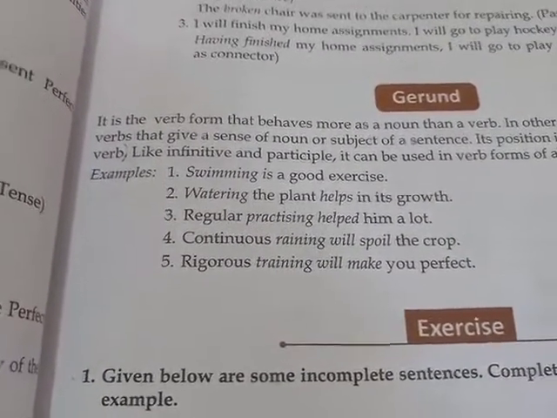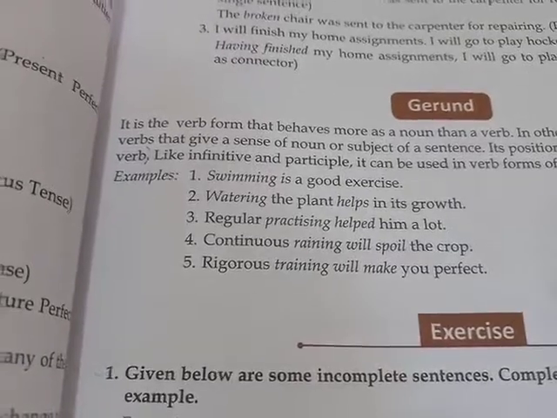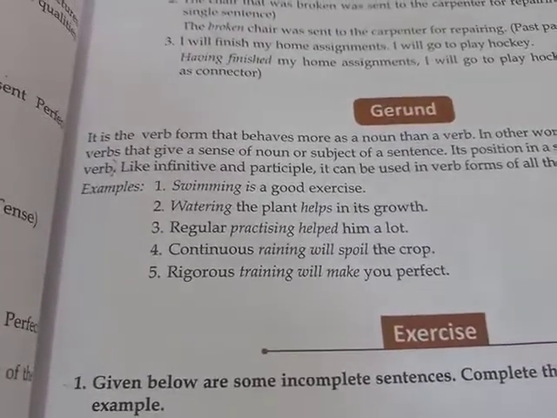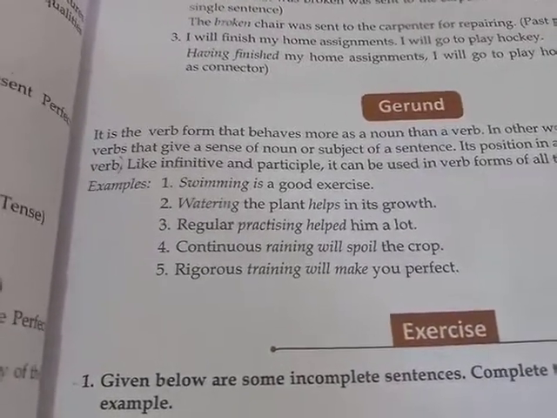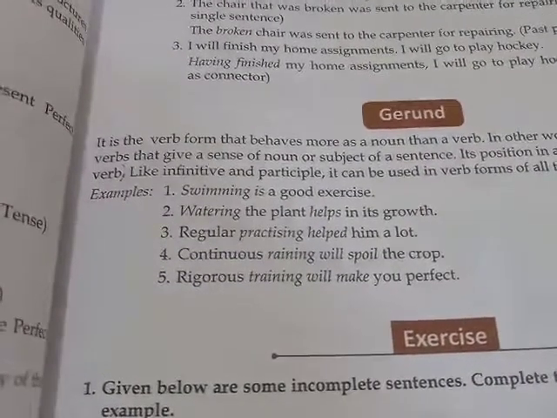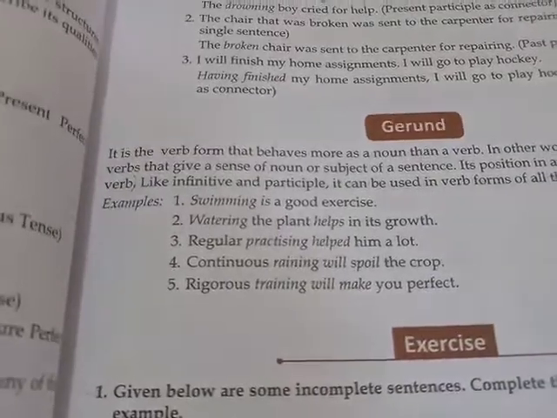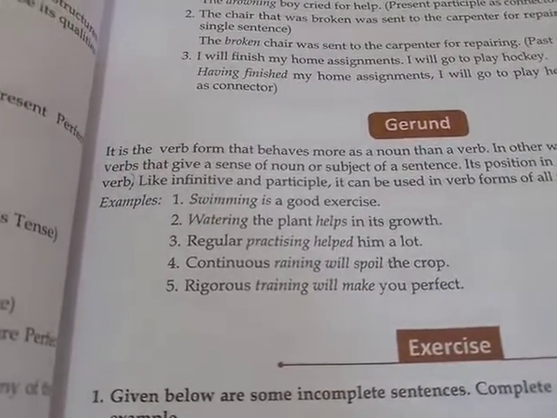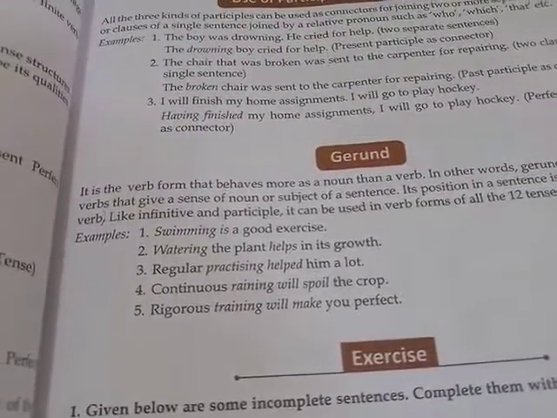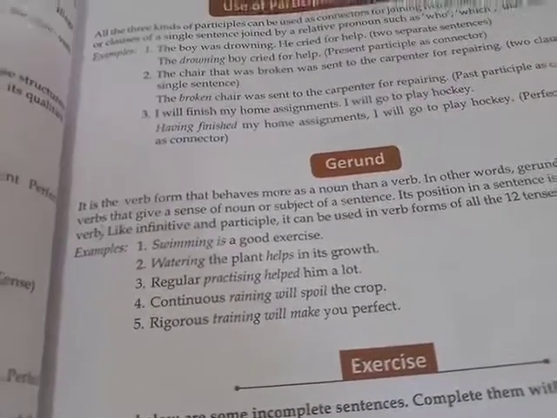And you can see that they are answering the question what or who. So those verbs which are used as a subject or give a sense of noun in a sentence all come under the category of gerund.